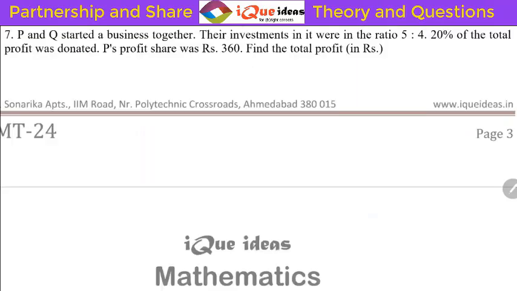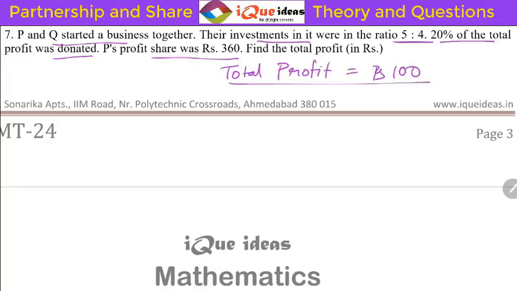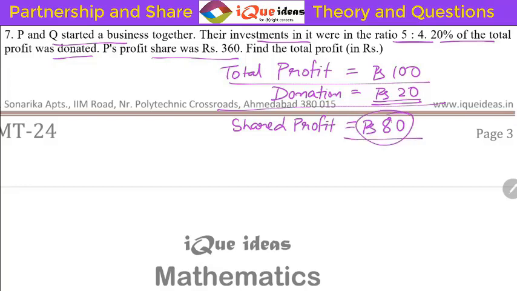Now this seventh question says P and Q started a business together. Their investments in it were in the ratio of 5 is to 4. 20% of the total profit was donated. P's profit share was 360. Let's assume that the total profit value was equal to 100 rupees, just for example. Now, donation goes 20% out of this, so donation would be 20 rupees. That means the remaining profit will be the shared profit. So the shared profit is 80% of 100, or 100 minus 20, that is 80 rupees.